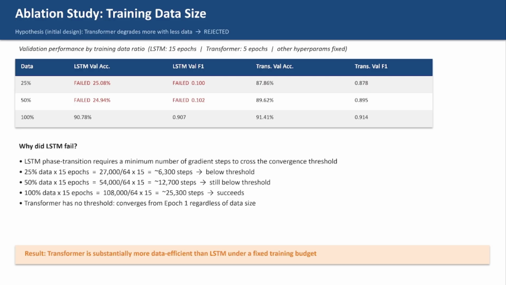We can explain LSTM's failure using the phase transition. For the transition to happen, the model needs roughly 15,000 to 17,000 total gradient updates. At 25% data over 15 epochs, LSTM only gets about 6,300 updates. At 50%, about 12,700. Neither condition reaches the threshold, so the model never starts learning. Transformer has no such threshold, so it degrades smoothly.